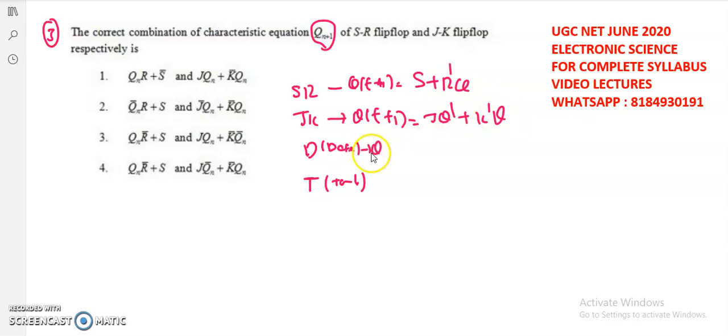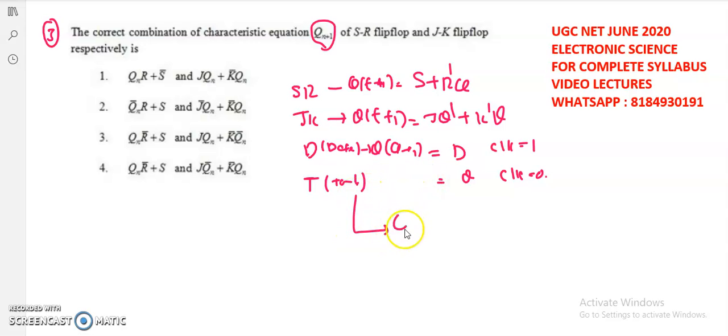And while coming to the D flip-flop, Q of T plus 1 is D if clock is equal to 1, that is equal to Q if clock is equal to 0. That means if the clock's rising edge is there, then the next state updates with the present input. If the clock is 0, then the next state becomes equal to the previous state or previous